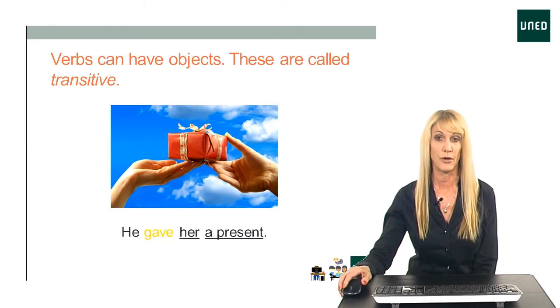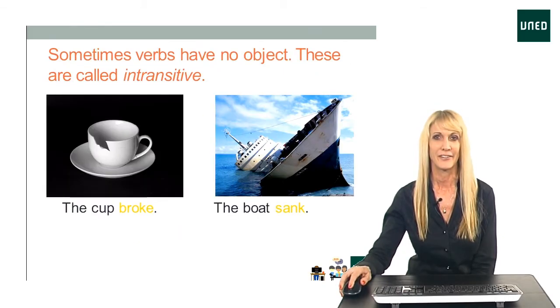We have two objects. She received the present, and the present was the thing that she received. Both of these are the object of the verb gave. He gave something to her. He gave her a present.